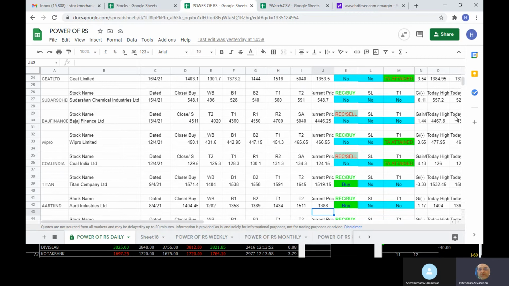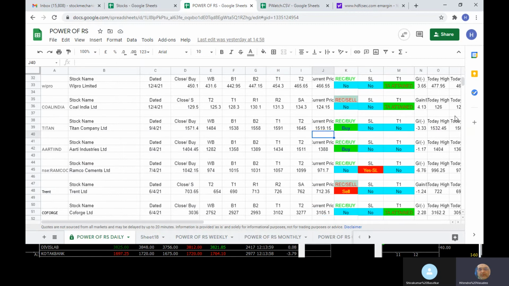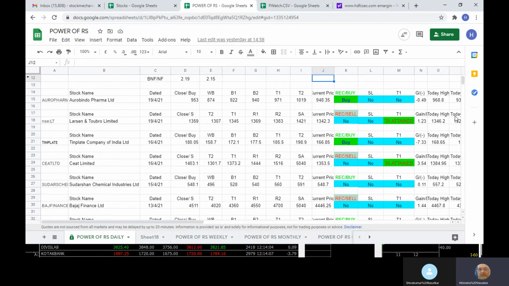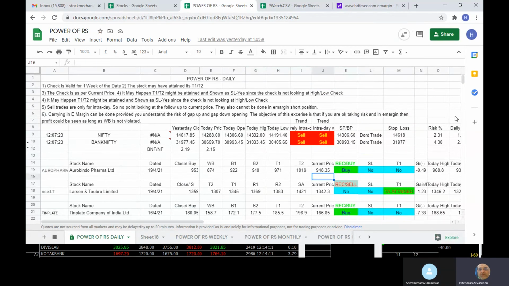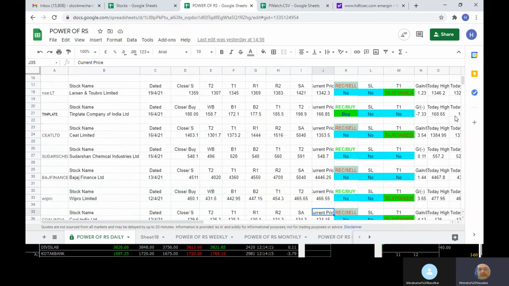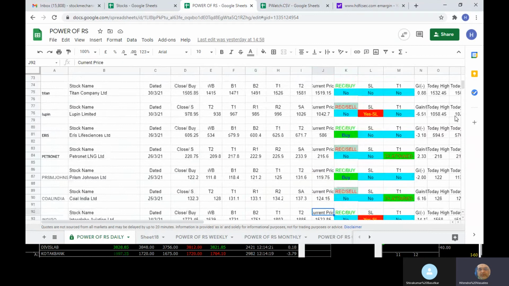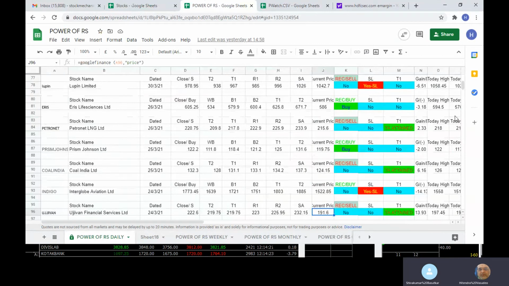Do not go very far back into the old areas. As far as the daily is concerned, you don't look at January and December, like we have mentioned, only the current month or at the most the last 1 month, because if you go deep, the trends could change. Some stocks that have been falling for the last 4-5 days had attained the target, and if they are in a falling mood, they will first break the stop loss.